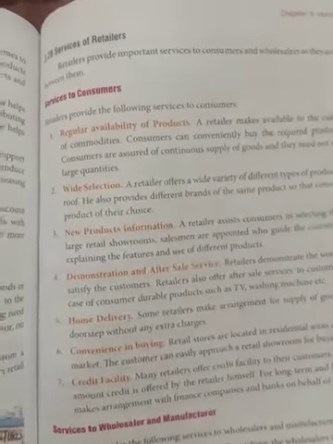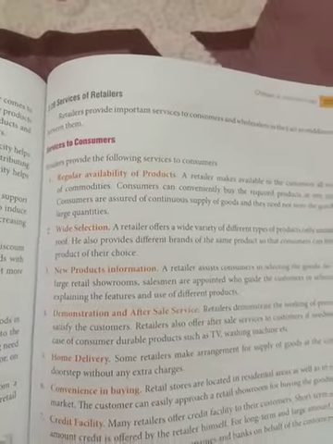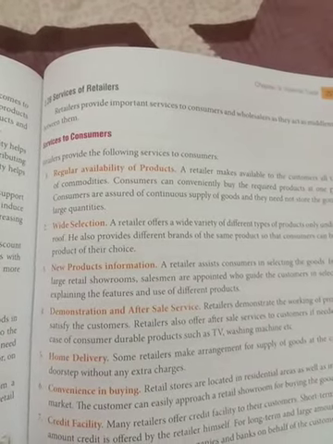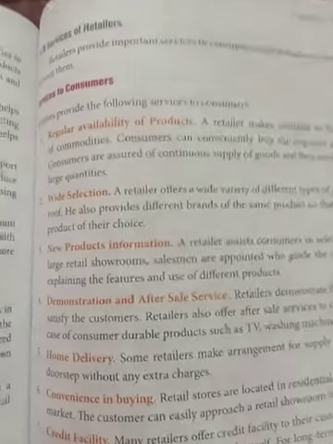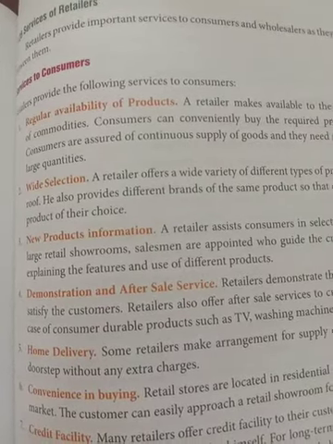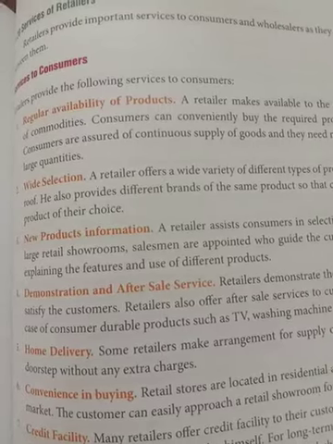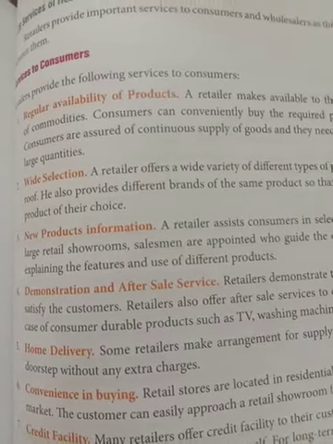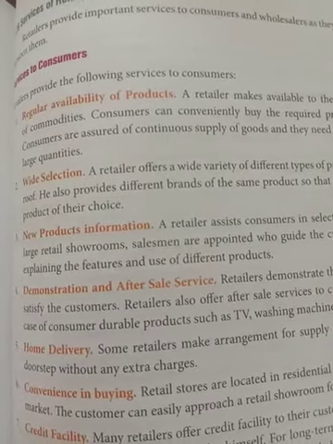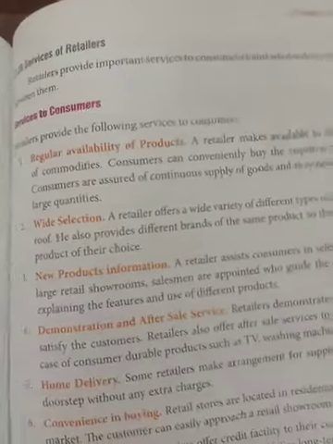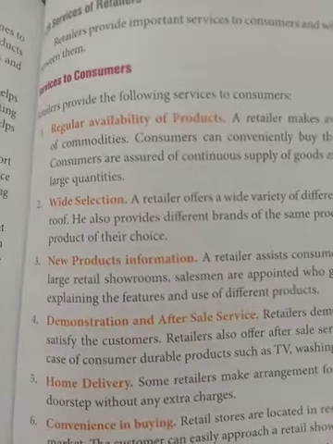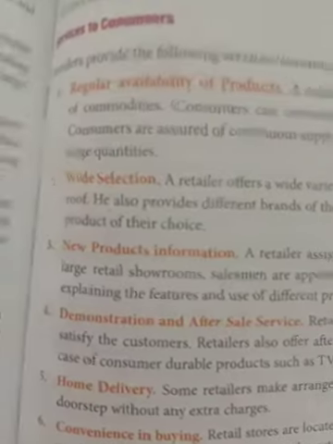Demonstration and after sale services are also there with the retailers, because retailers have the product or a dummy, and they demonstrate and show the product, and after sale services you can get from the retailer. And now the toll free number is also there, provided by the manufacturer for the ease and help of the consumer. They can dial that toll free number and get after sale services from there also. Retailers are not that responsible for after sale services as per the new trend of selling.